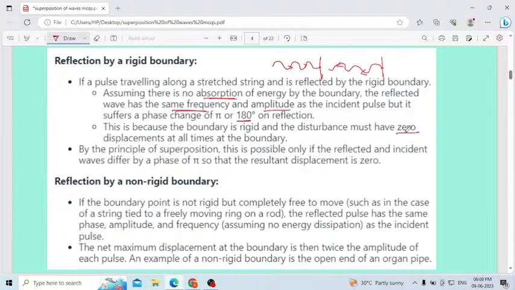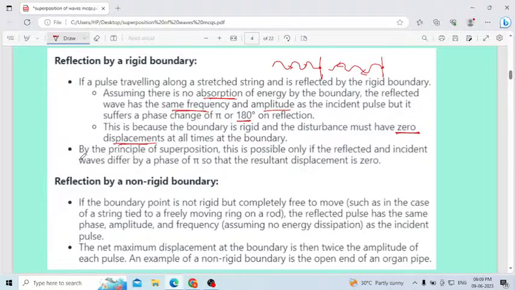Yes, this point is very important. In the case of a rigid boundary, the displacement will be zero. See here, consider this is the fixed point; there is no displacement of the wave. The pulse travels in this direction, and in the opposite direction the reflected pulse travels, but there is no displacement of the fixed point. Therefore, in the case of a rigid boundary, zero displacement, that one you have to remember.